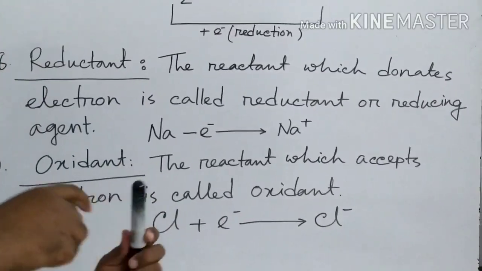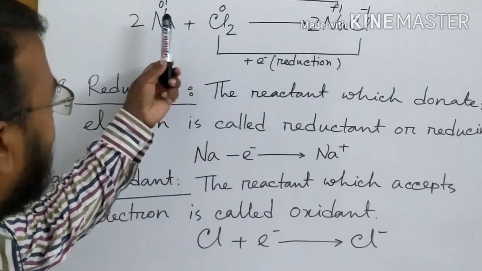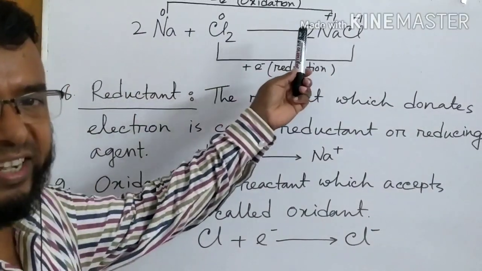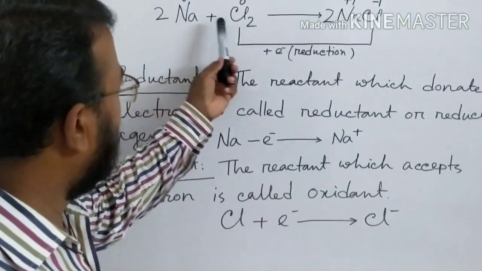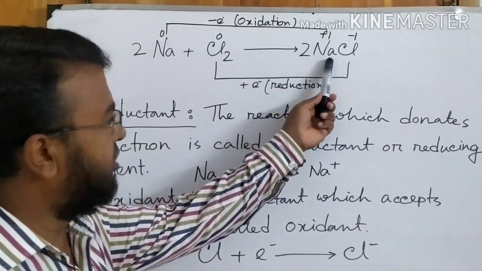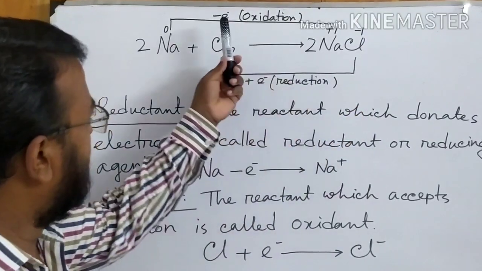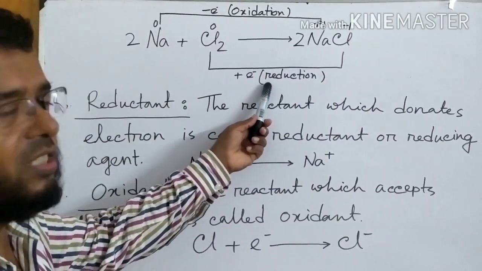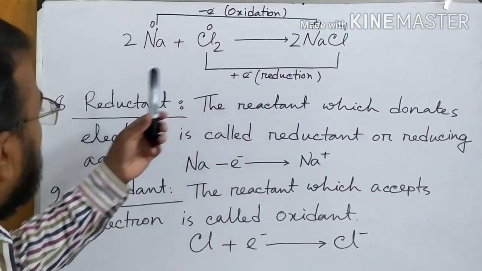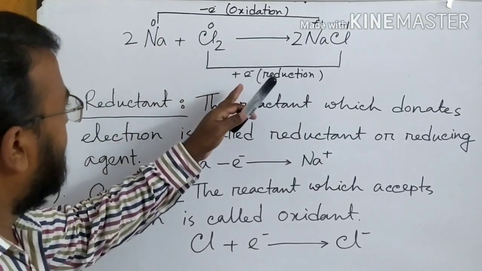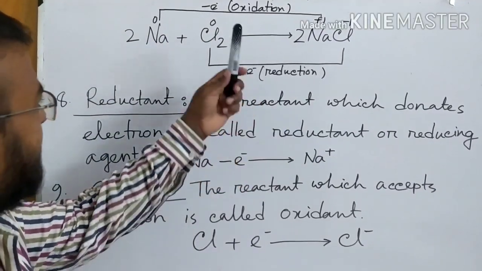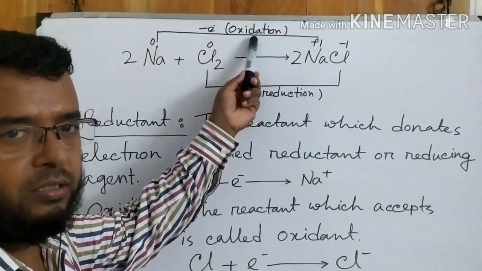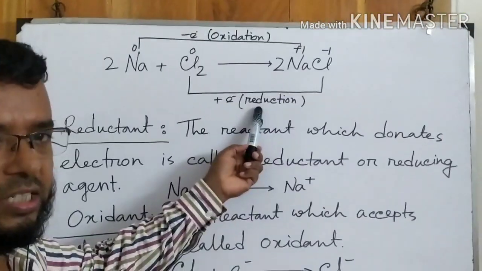Okay, dear students, again from the beginning I am telling, I have written a common reaction. It is a very common reaction, sodium plus chlorine producing sodium chloride. In this reaction, oxidation reaction and reduction reaction occur together. From this reaction I told that I will give 4 definitions. First one I have given oxidation reaction, then reduction reaction.